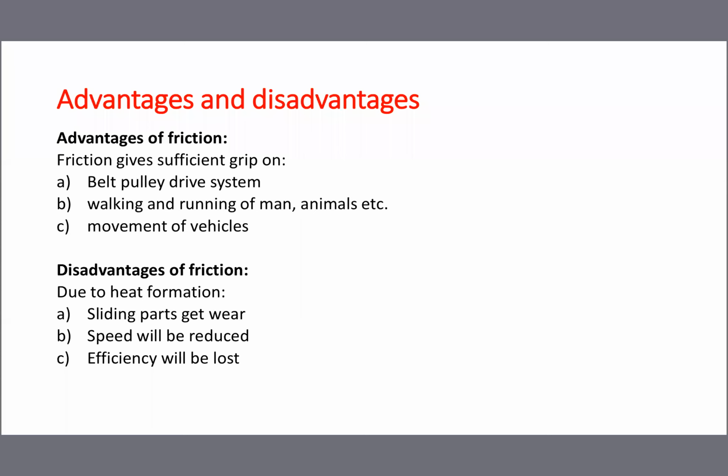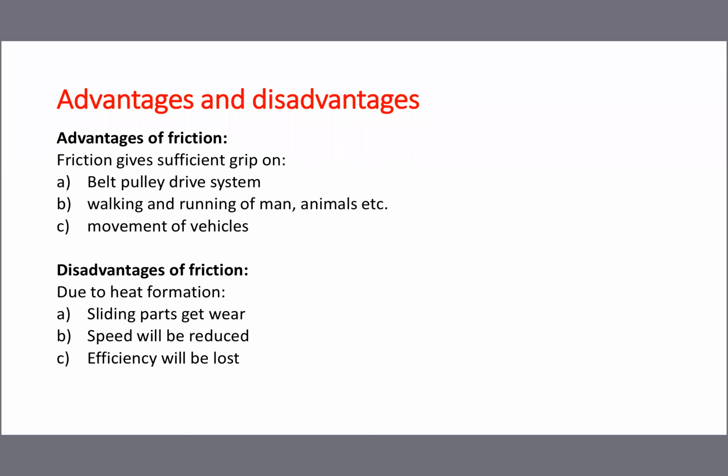Immediately friction is developed. We already said, once the drum is rubbing with the brake shoe, immediately friction is developed, grip is obtained, the vehicle speed will slowly be reduced, and finally the vehicle is stopped once and for all. So here the grip is obtained because of friction. Without friction, we can't reduce the speed of the vehicle or stop the vehicle. So, disadvantages of friction.